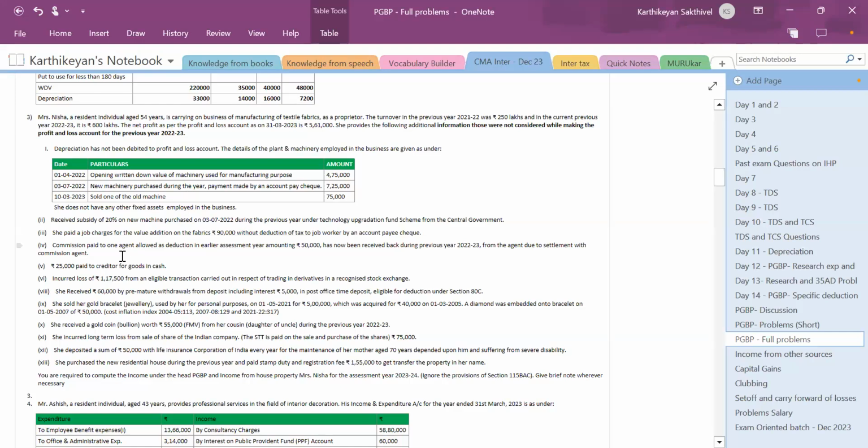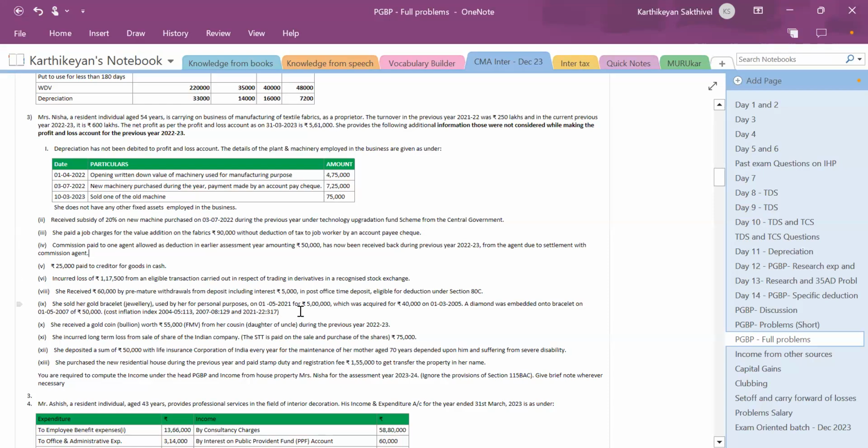Commission paid to one agent, allowed as deduction in earlier assessment year amounting 50,000, has now been received back during previous year 2022 to 23 from the agent due to settlement with commission agent. 25,000 paid to creditor for goods in cash. Incurred loss of 1,17,500 from an eligible transaction carried out in respect of trading in derivatives in a recognized stock exchange. She received 60,000 by premature withdrawals from deposit including interest rupees 5,000 in post office time deposit eligible for deduction under section 80C.